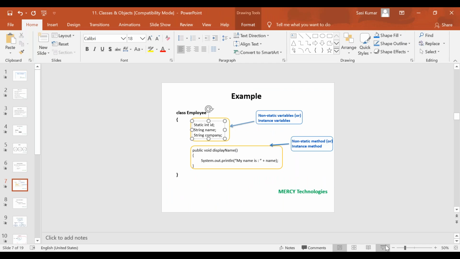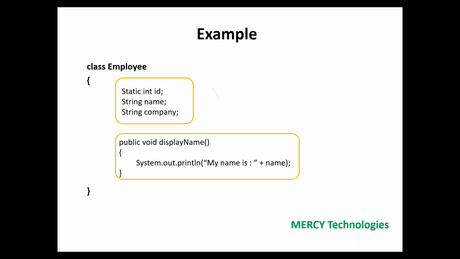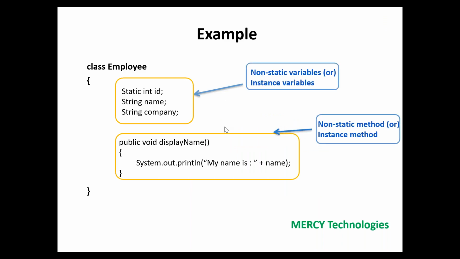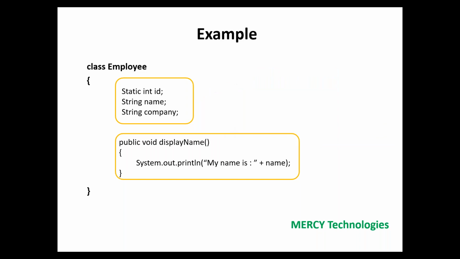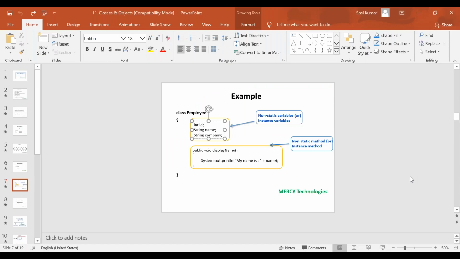Now I can say this is a static variable, because it is defined using the static keyword. ID is a static variable.